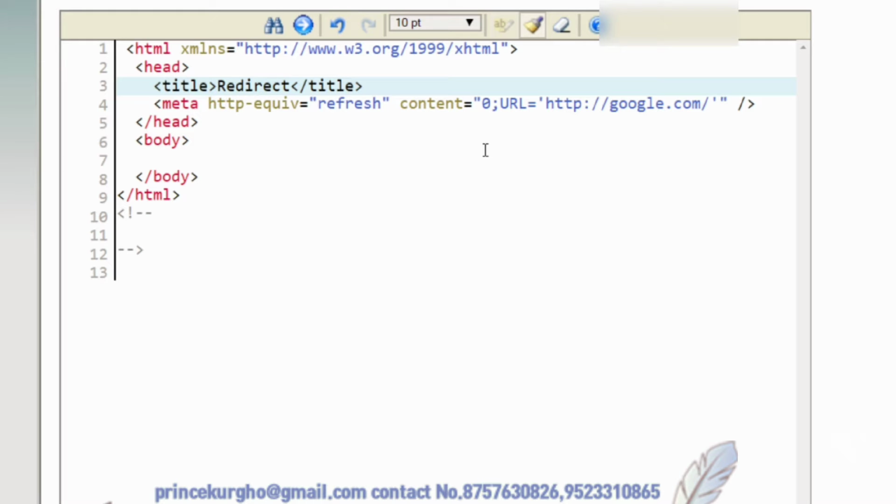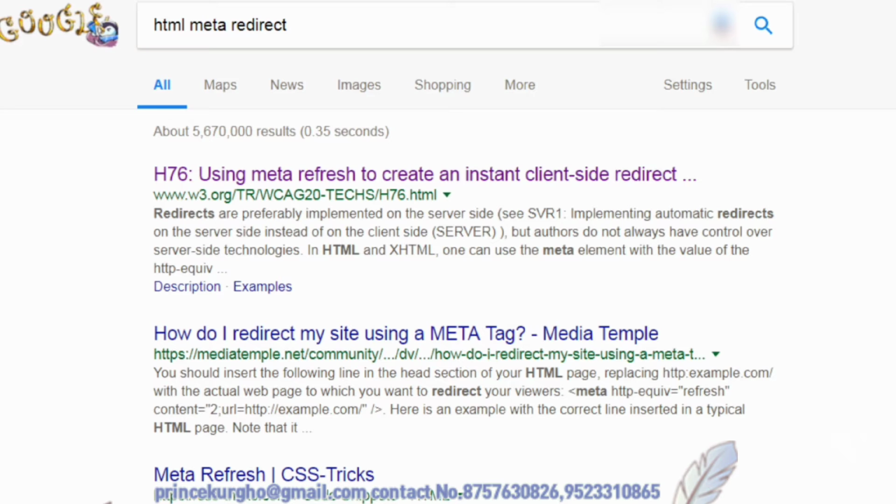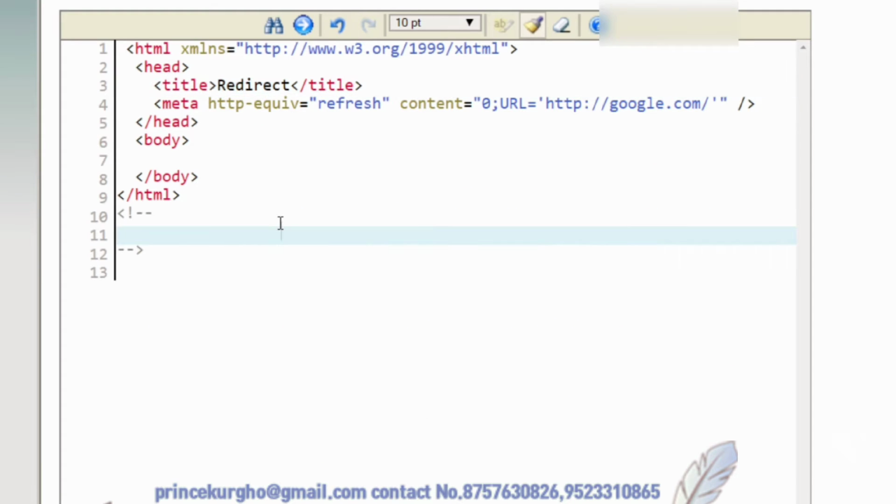You could do that. Or you can simply go to google.com and do a search for HTML meta redirect. Get the code and then just enter the code, as you can see here. And sometimes you'll have stuff in the body. You can remove that. You can change the title. But basically, it's HTML. There's a head. There's a title, and then there's meta head body.